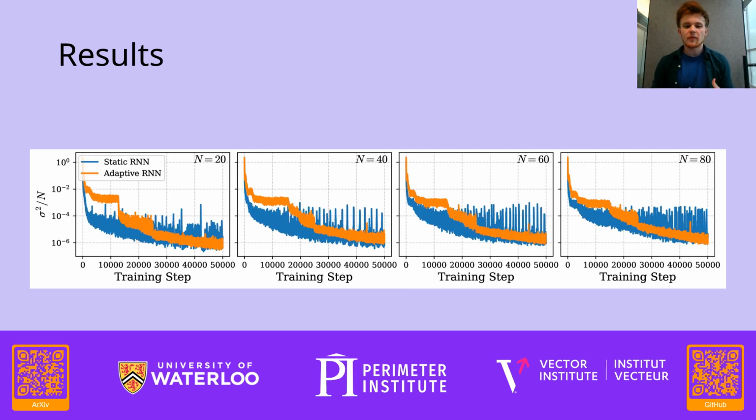Initially, when we looked at the one-dimensional Ising model with nearest neighbor connections, it was for 100 spins. Here are the results for the other lattice sizes we looked at, 20, 40, 60, and 80. We can see in each case the average variance that the adaptive RNN converges to is generally lower than the static one with less deviation, and that there is more stability in the adaptive RNN.